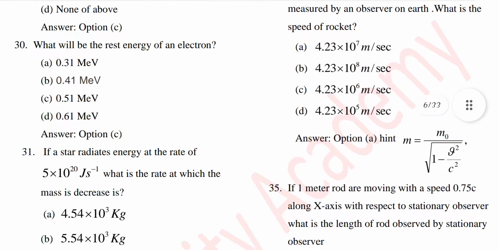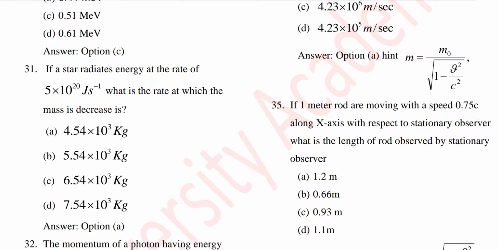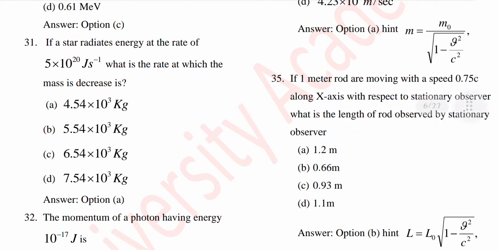Question number 30. What is the rest energy of an electron? The answer will be option number C, 0.51 MeV. 31. If a star radiates energy at the rate of 5 into 10 to the 20 joule per second, what is the rate at which its mass is decreasing? The answer will be option number A. It is also a numerical part. Thank you.